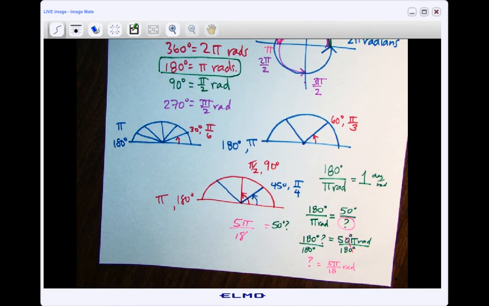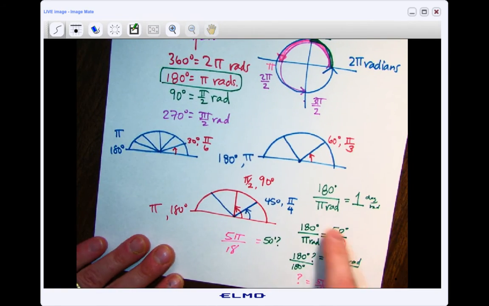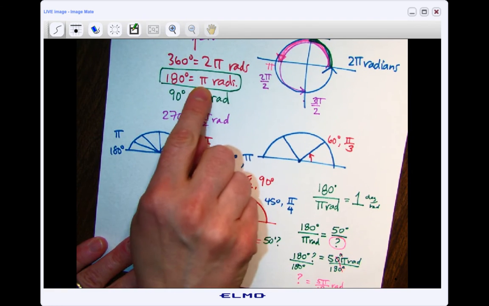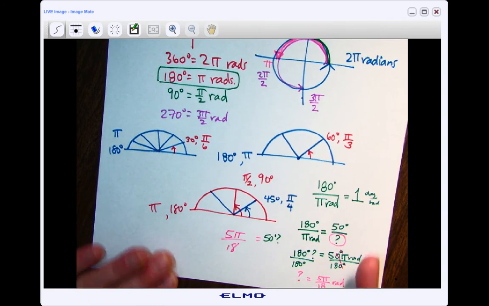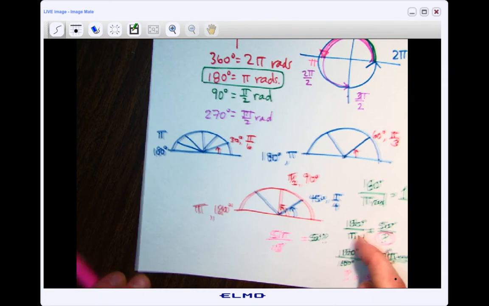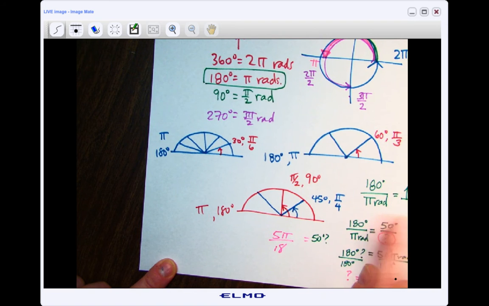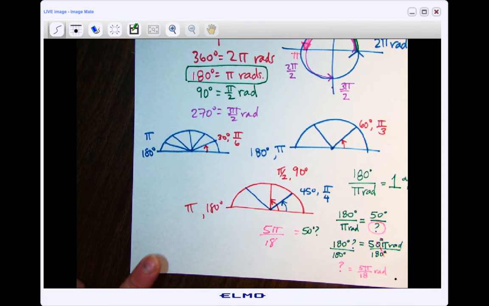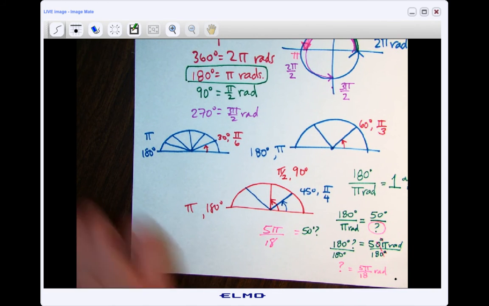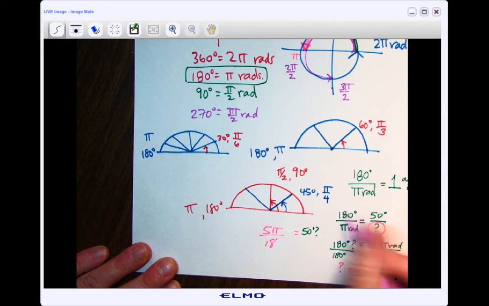Okay, so you just make a little proportion. And can I use any one of these? Sure, it doesn't matter which one you use to make your proportion, but usually this one's easier because you're multiplying by 1, right? And if I knew the radians and needed to find the degrees, what could I do? I'm going to use that same ratio. Could I flip it upside down? Of course, as long as the degrees are either both on top or both on bottom, because that's how proportionality works. It doesn't matter which way you put it, as long as the same things that you're measuring are in the same place, or the same units are in the same place.